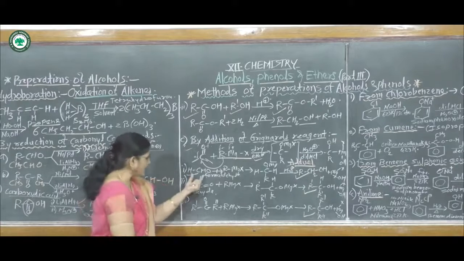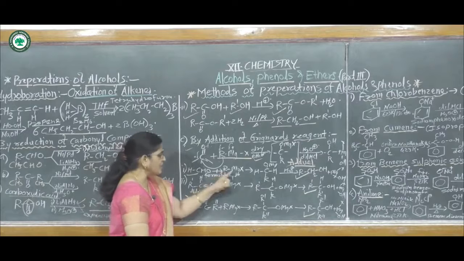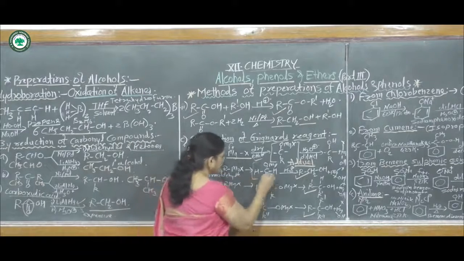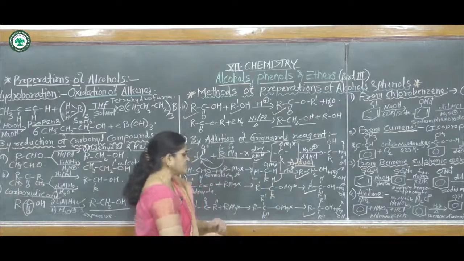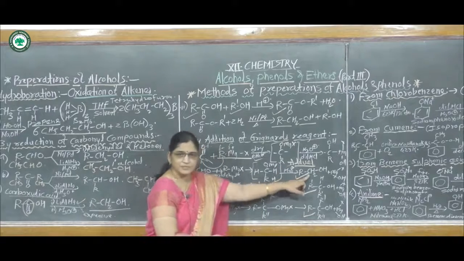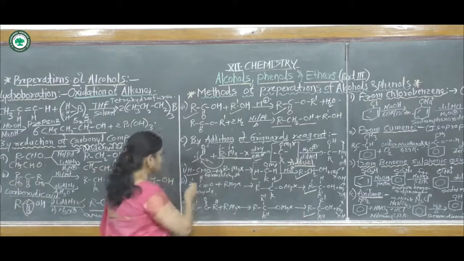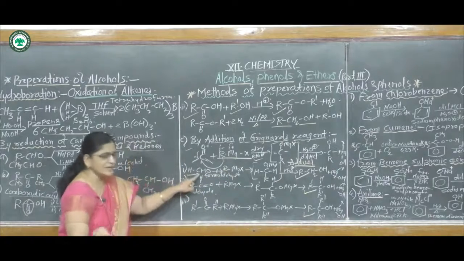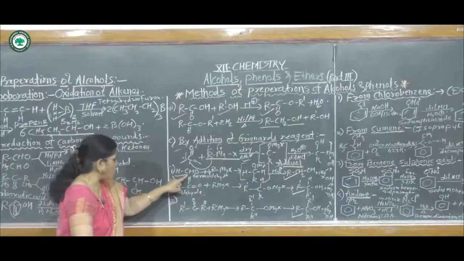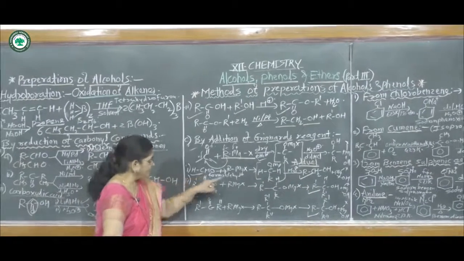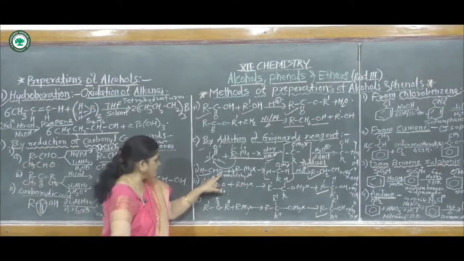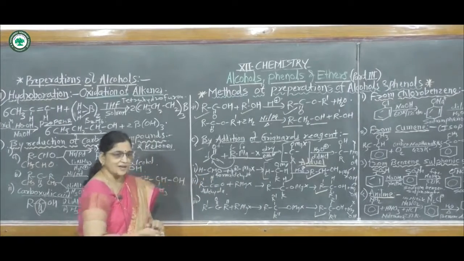If formaldehyde reacts with alkyl magnesium halide, again in the first step it gives an adduct, and by acid hydrolysis it gives a primary alcohol. In this reaction also, the R group, that means the alkyl group, gets bonded to the carbonyl carbon atom, and MgX gets attached to the carbonyl oxygen atom.